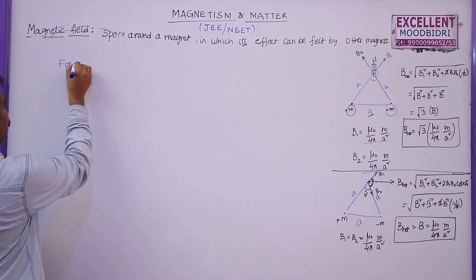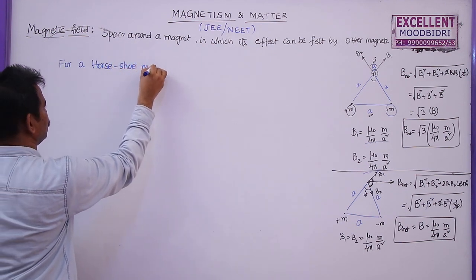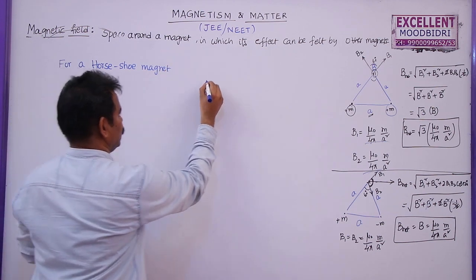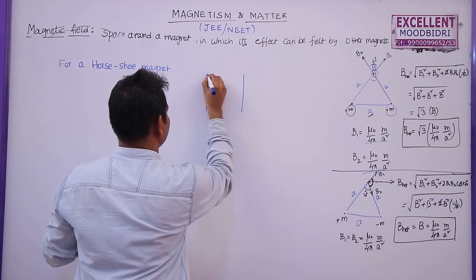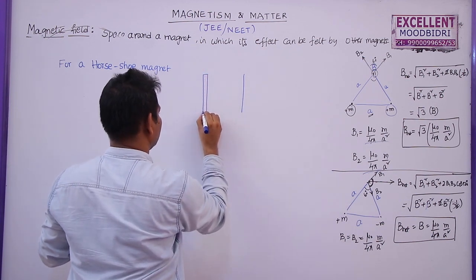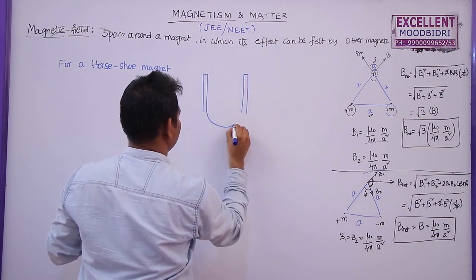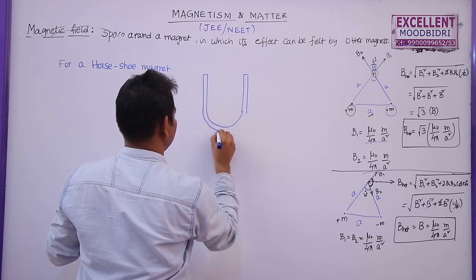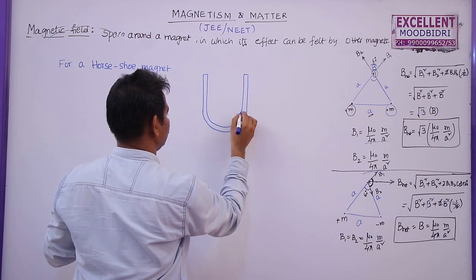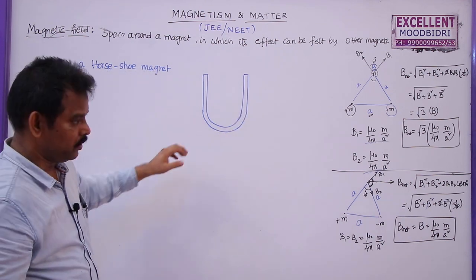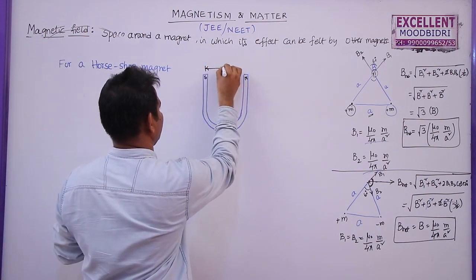For a horseshoe magnet, so this is a horseshoe magnet and this is the south pole, this is the north pole, and the two poles are separated by distance a here.